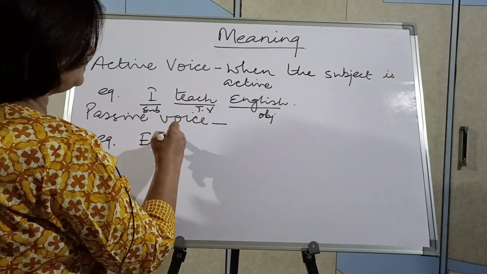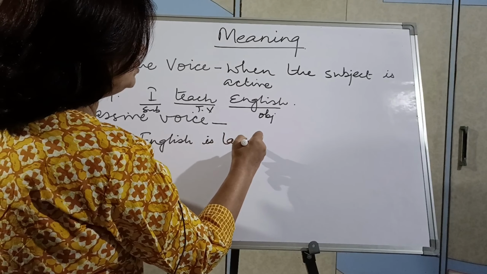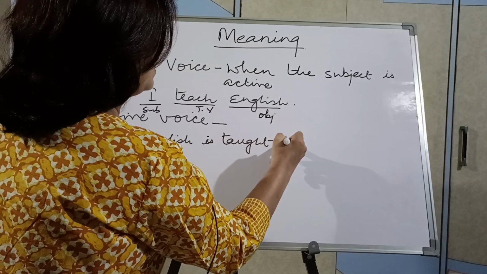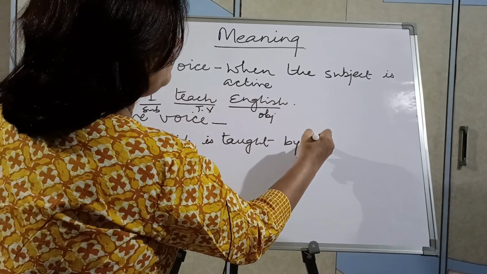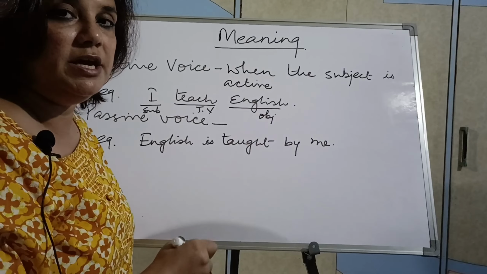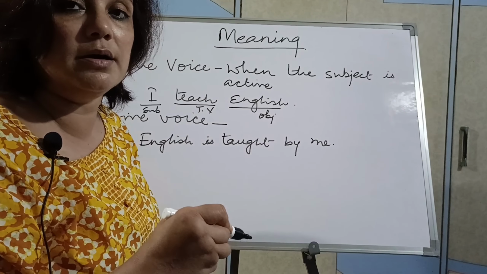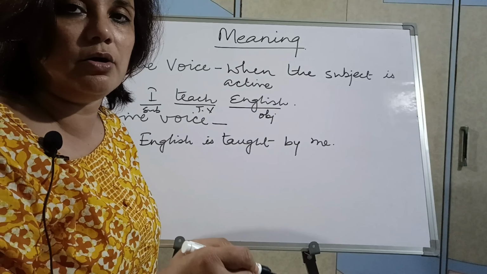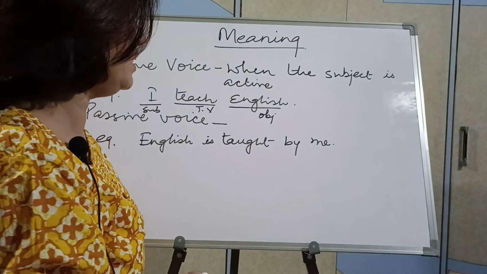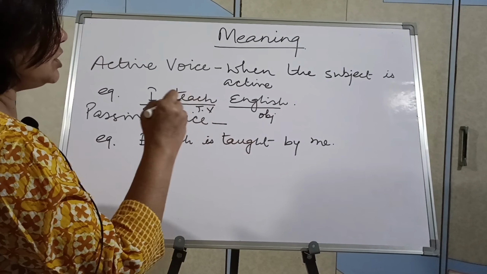English is taught by, I will become me. Pronouns change like this. I becomes me, we become us, she becomes her, he becomes him. So, English is taught by me.